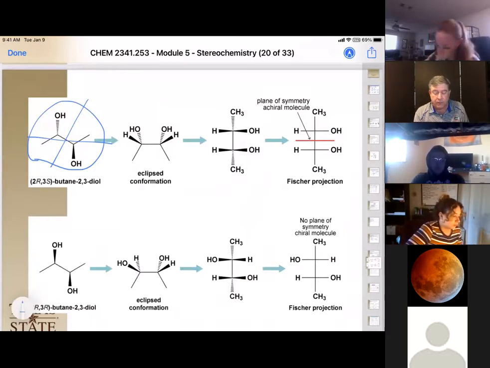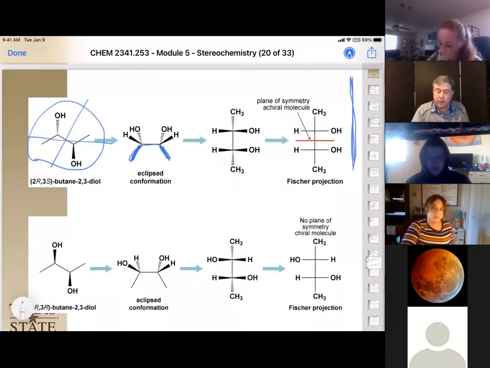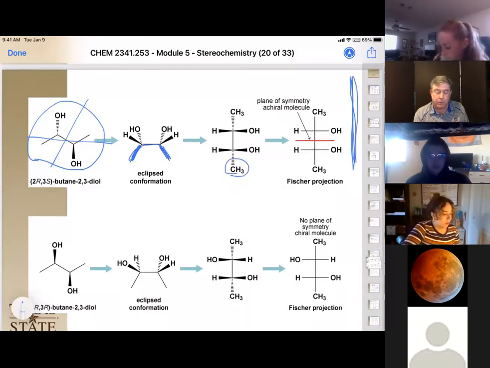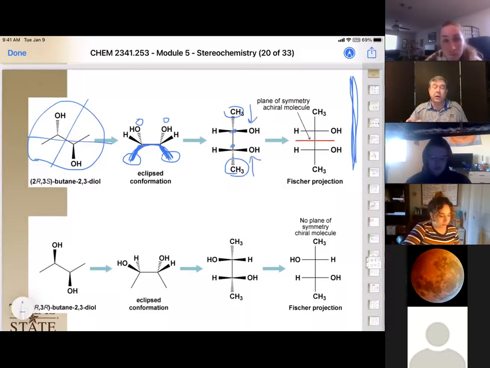Well, if we redraw it to go to the eclipsed form, we have the longest hydrocarbon chain down, and so the longest hydrocarbon chain here is going to be the y-axis. It's going to go up and down like this, and then we add our substituents. See how these methyl groups were right here. These 2 carbons are in the plane, so this is our long axis, our y-axis. And then our OHs were on the back, so they're on this side. But remember, in a Fischer projection, anything going to the sides is solid wedges. Anything going up and down is in the plane or going back.